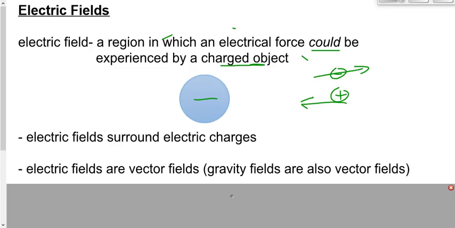Gravity fields are also vector fields, right? Every time I put this board marker at that spot in space and let it go, the gravitational field causes the board marker to fall towards the Earth. There's a certain direction associated with the influence for both electric fields and gravity fields. So we call them both vector fields.